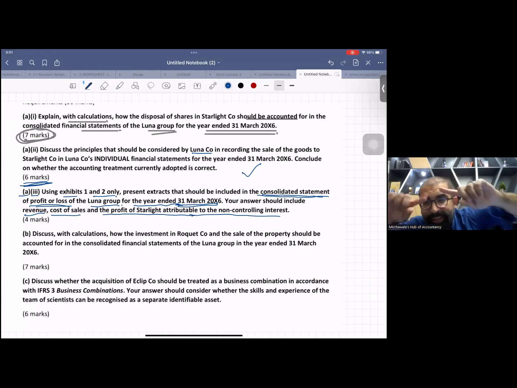You remember the last lines of the consolidated income statement in which we break profit attributable to equity owners of the parent company and NCI. That NCI you have to calculate. Be confident. These 4 marks are scoring marks.